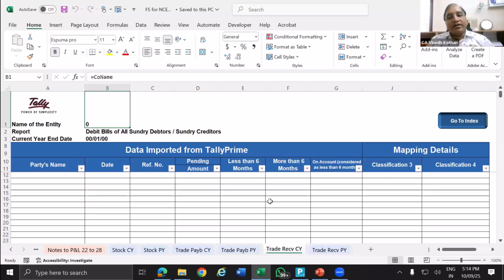Trade creditor, that is sundry debtor and sundry creditor. This is one big challenge I have seen in many accounts. Very few accountants maintain the data bill-wise. Now, what do you mean by bill-wise? In Tally, there is an option where you can maintain the data bill-wise. That means if you are passing 10 purchases, then 10 separate bills will be created in the ledger.